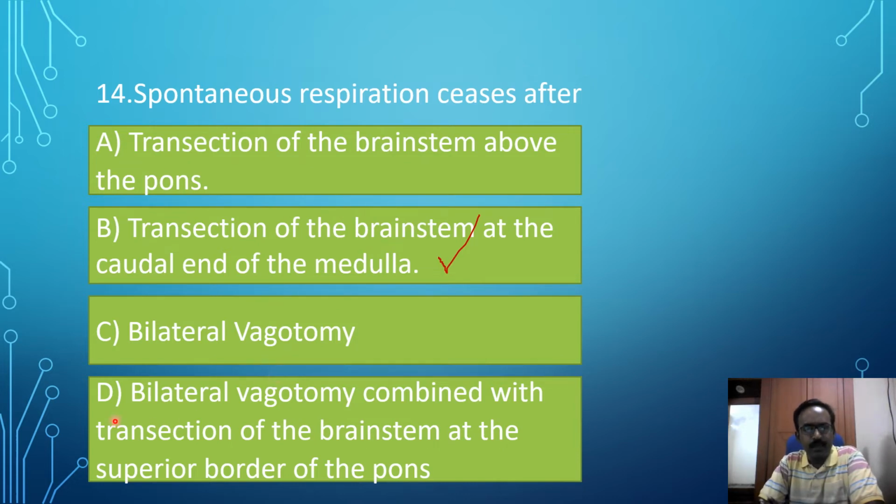Option D, bilateral vagotomy combined with transection of the brainstem at the superior border of the pons. The same as option A. So normal respiration will occur, no change. So the correct answer is transection of the brainstem at the caudal end of the medulla, which stops spontaneous respiration.